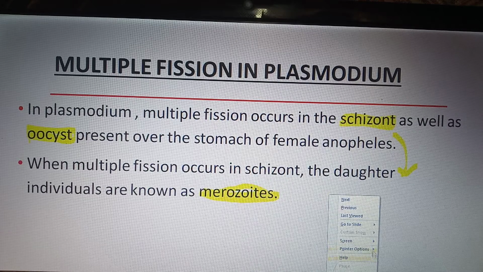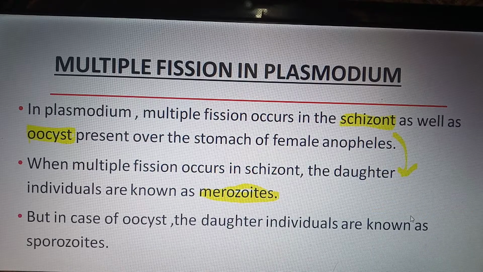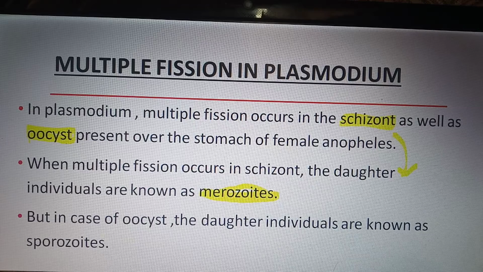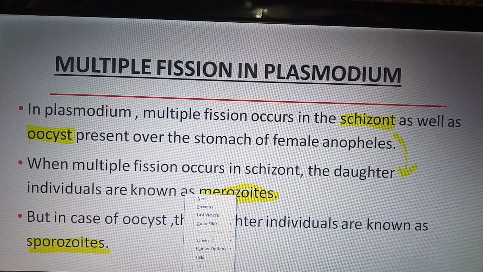But when multiple fission occurs in oocyst, the daughter individuals are known as sporozoites. Clear? I repeat: when multiple fission occurs in schizont, the daughter individuals are merozoites, and when it occurs in oocyst, they are sporozoites. Clear?